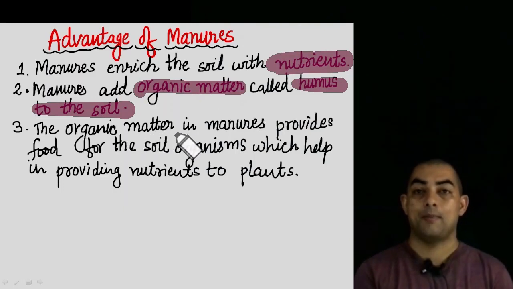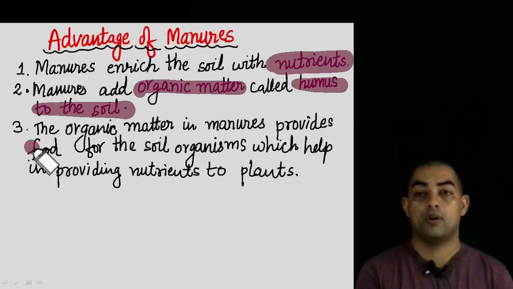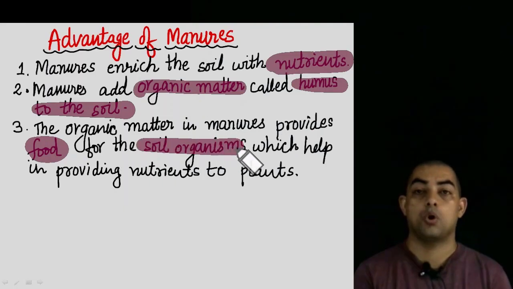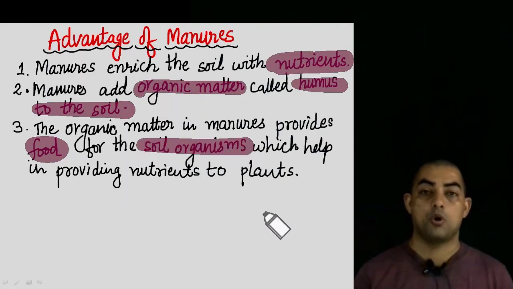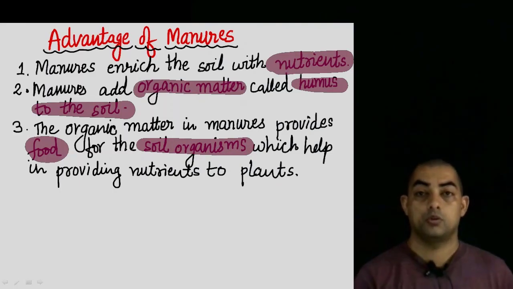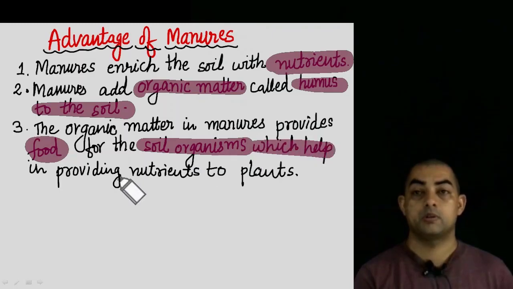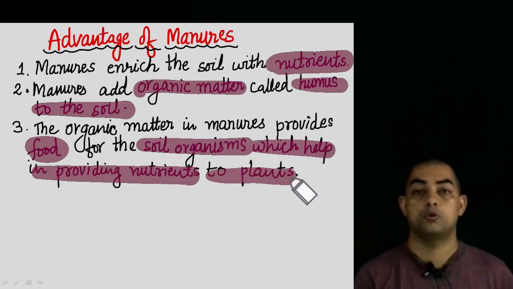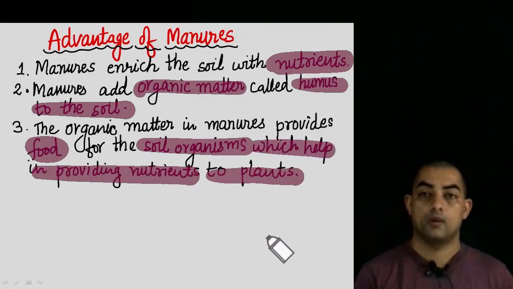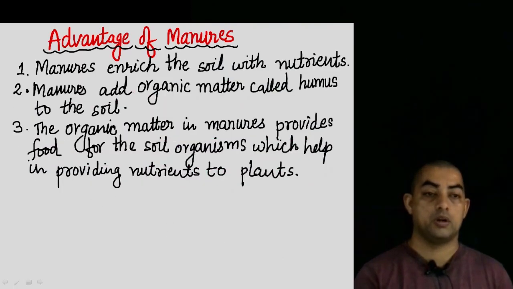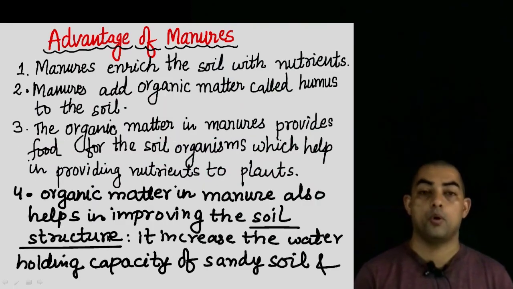Next, the organic matter in manures provides food. So this organic matter or humus is kind of a food for all the soil organisms. All the microorganisms which are present in the soil, humus or the organic matter acts as a food for them. So therefore, it helps in providing nutrients to the plants. Right? Let us go to the next point. These are the 3 points. Let us move on to point number 4.